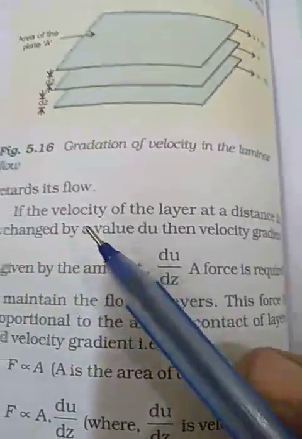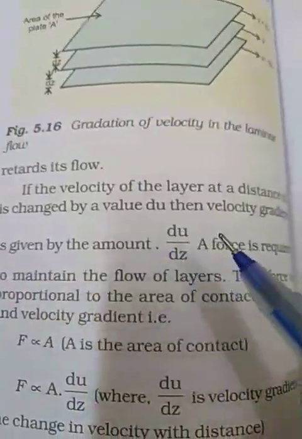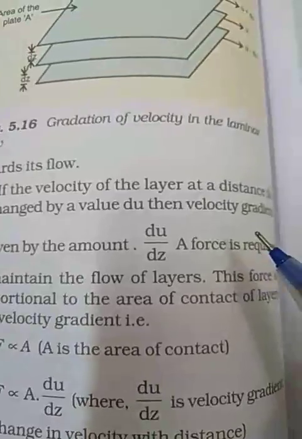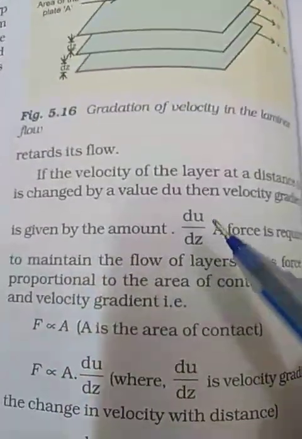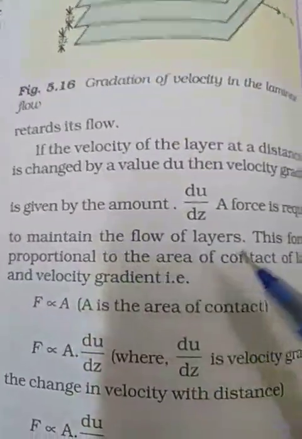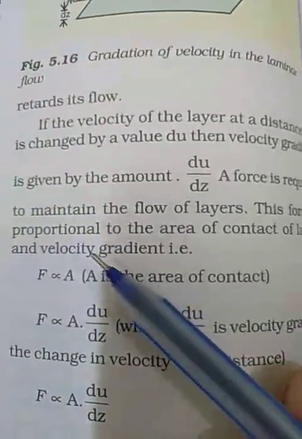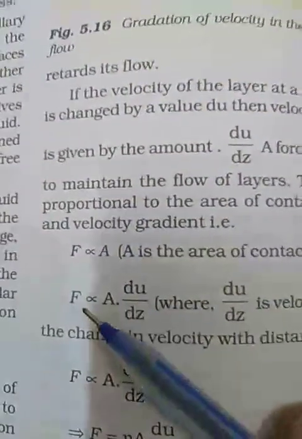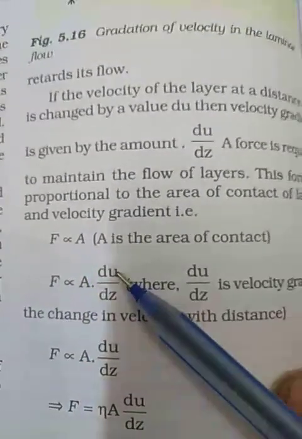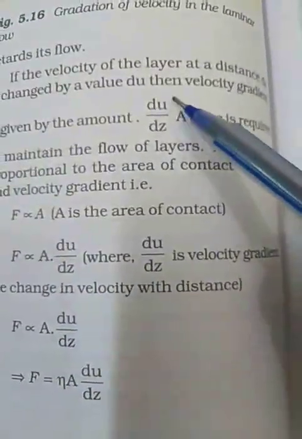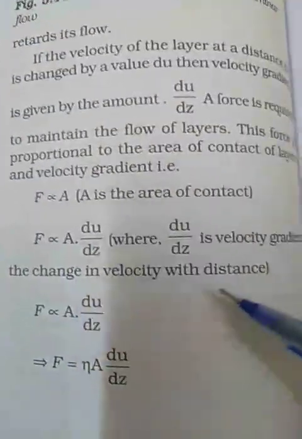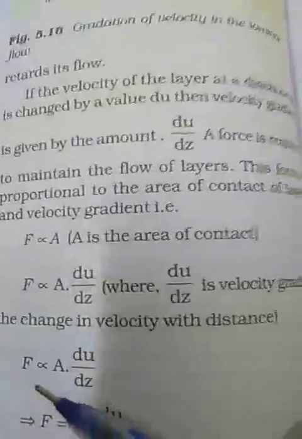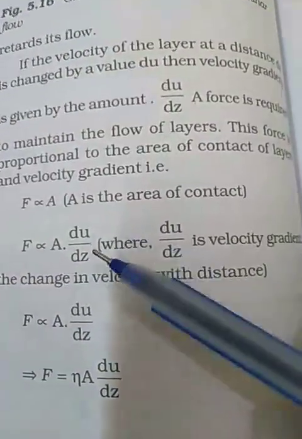If the velocity of the layer at a distance dz is changed by a value du, then the velocity gradient is given by du upon dz. A force is required to maintain the flow of layers. We have to apply the force. This force is proportional to the area of contact of the layer and the velocity gradient. So force is directly proportional to the area of contact. So F is directly proportional to A multiplied by du upon dz, where du upon dz is the velocity gradient, the change in velocity with distance.